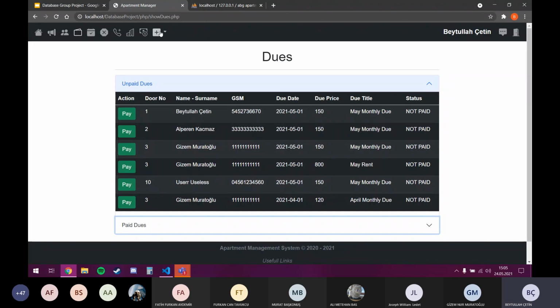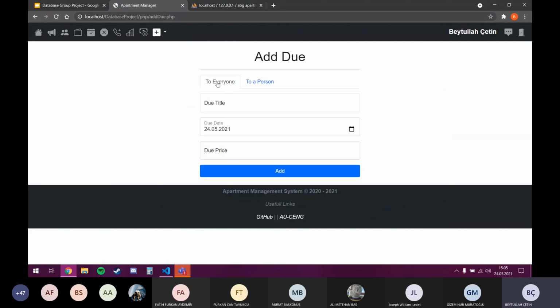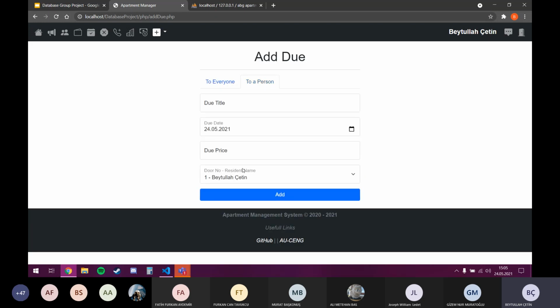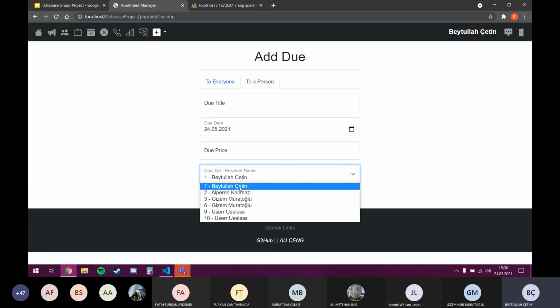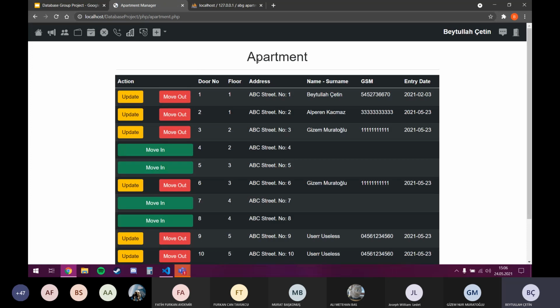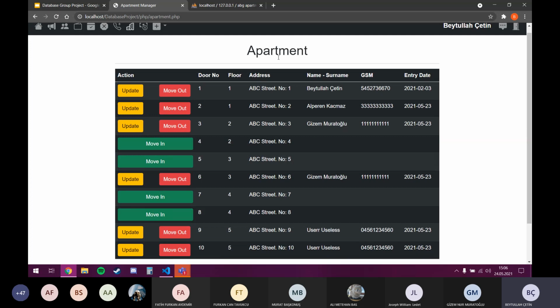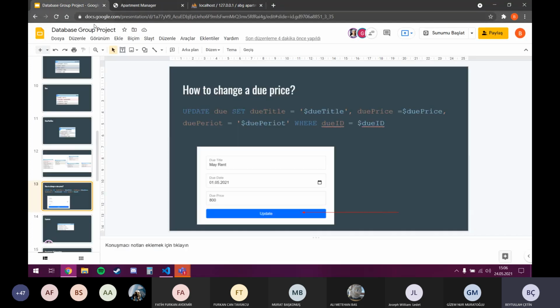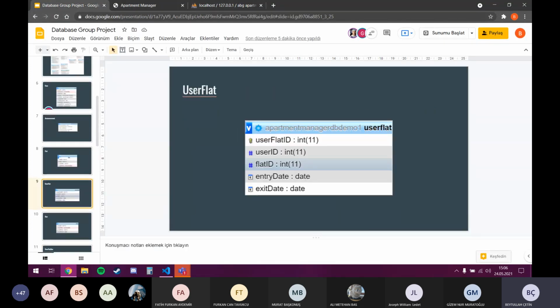If we want to add a due, we press this add due button, and we can select if we want to add it for everyone or for a specific person who lives in the apartment. Before I add a due, I will show you this apartment because I think this is more important. Let me go back here. Yes, user flat. This is about the user flat table.